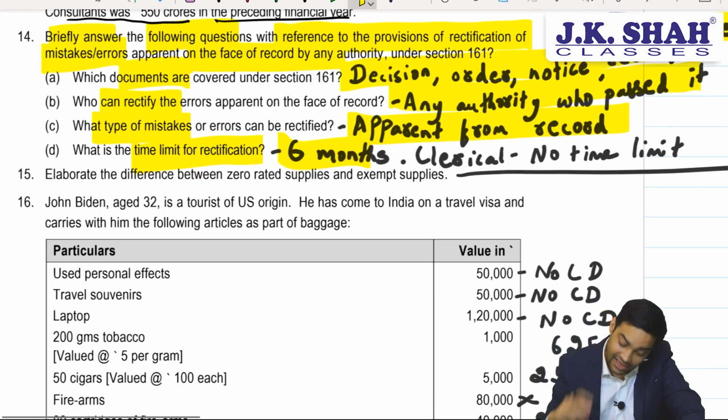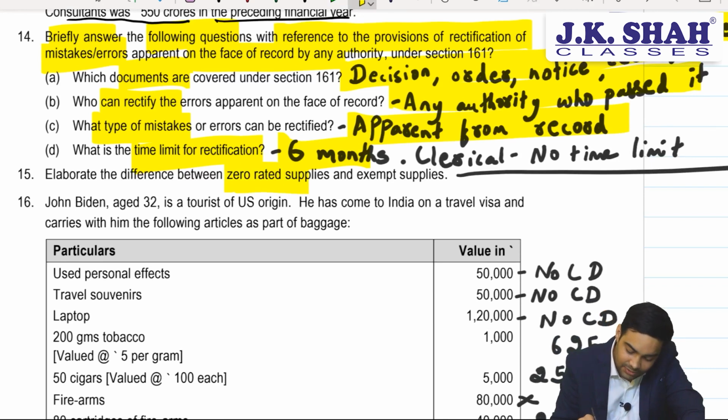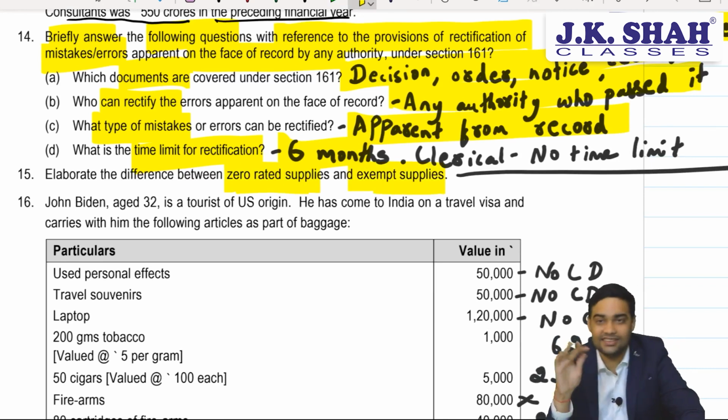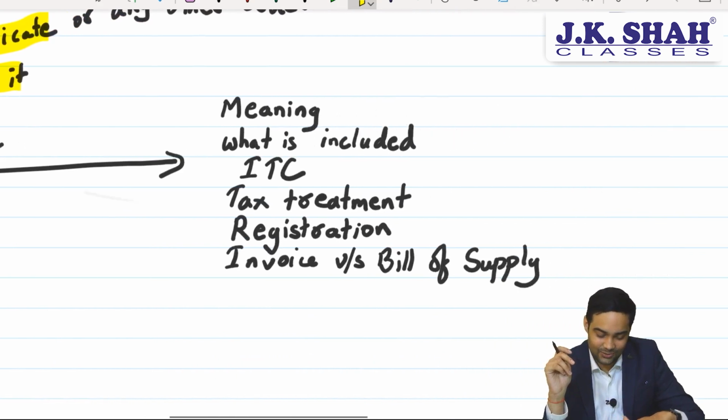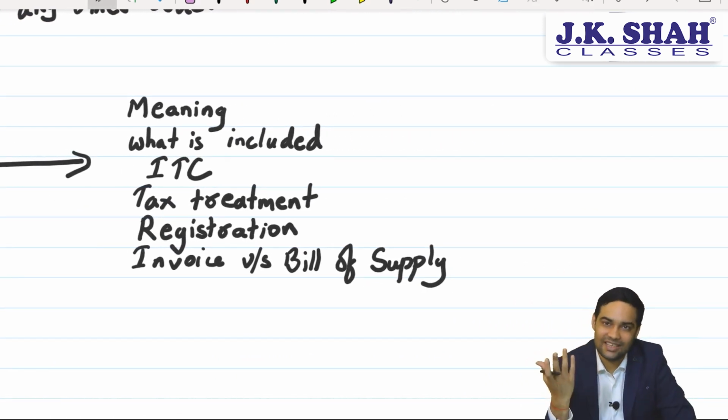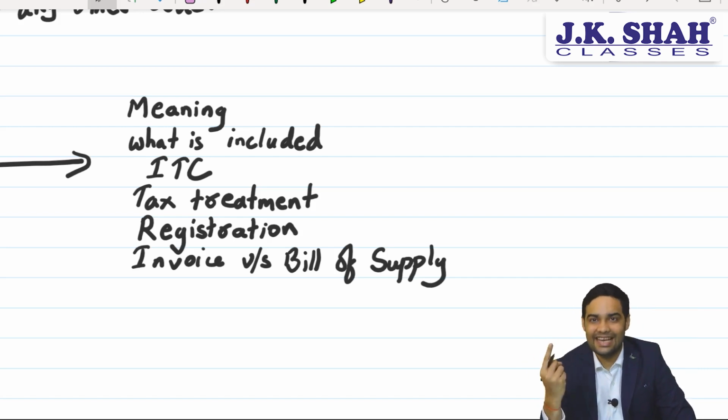Okay. Again, a very good question. Difference between zero rated supply and exempt supply. Never has such theory question been asked, but institute has mentioned in RTP zero rated supply and exempt supply difference. See, they have covered 5 basic categories. Let me tell you. First one is meaning of zero rated supply. Basically, export of goods and supply to SEZ unit or developer. Exempt supply, nil, wholly exempt and non-taxable supply.